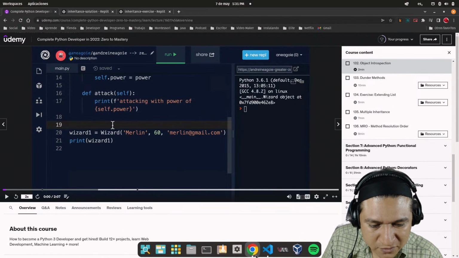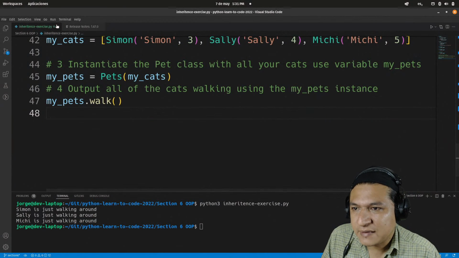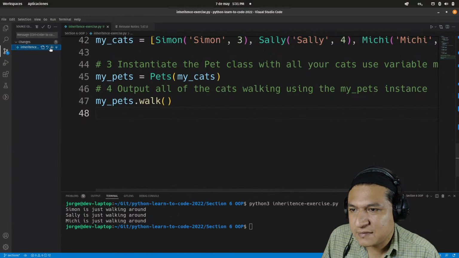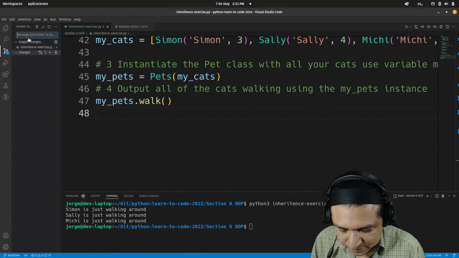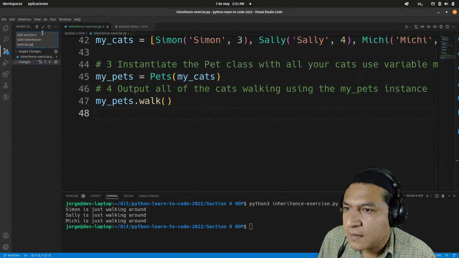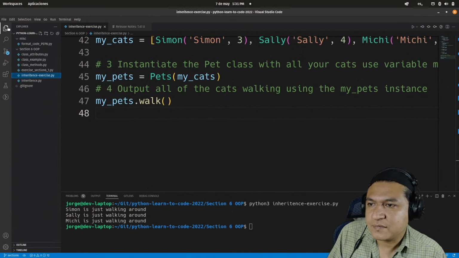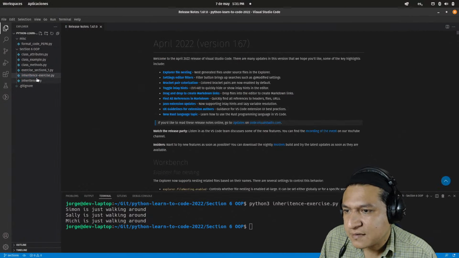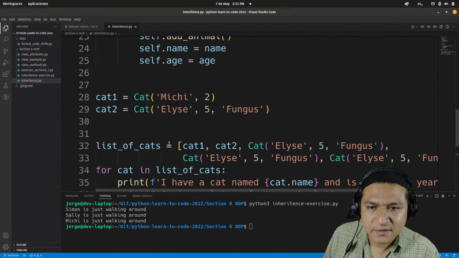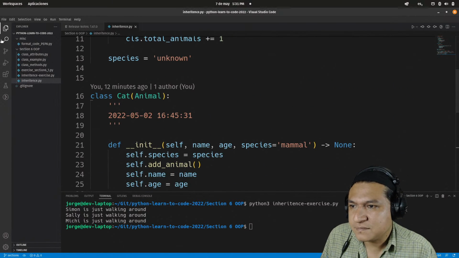So let's try to do the inheritance. Okay, let's add this to the repo. There we go. Let's close this. Inheritance, there we go.